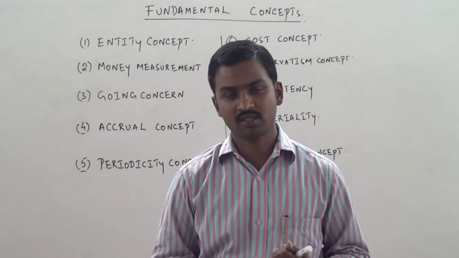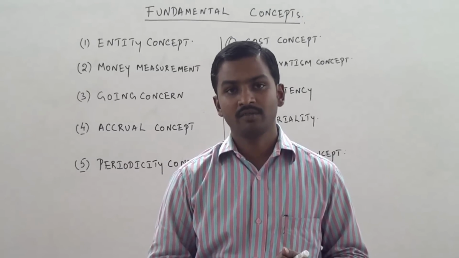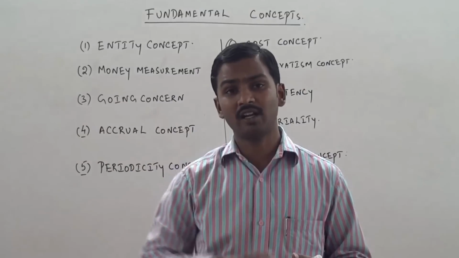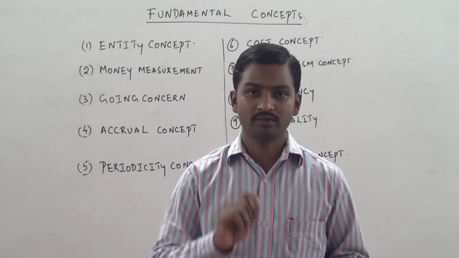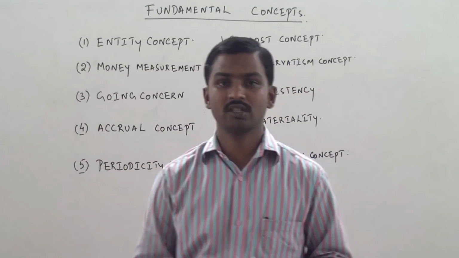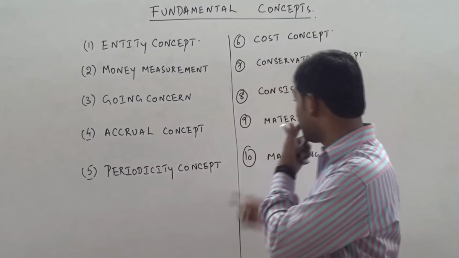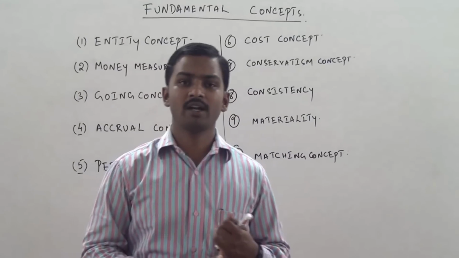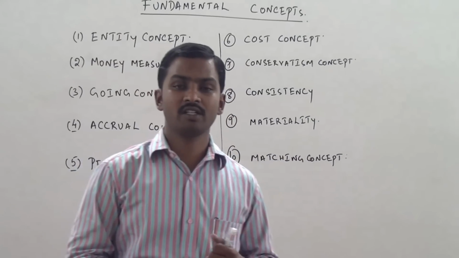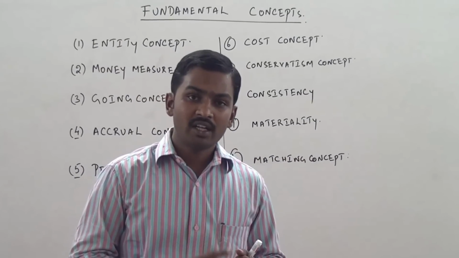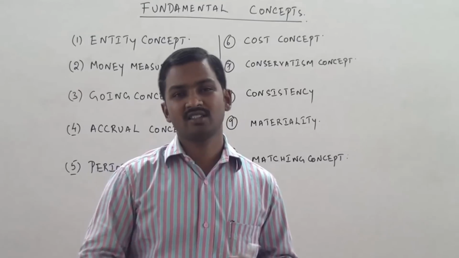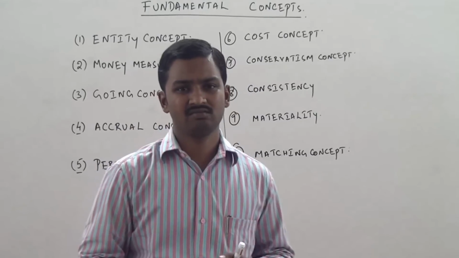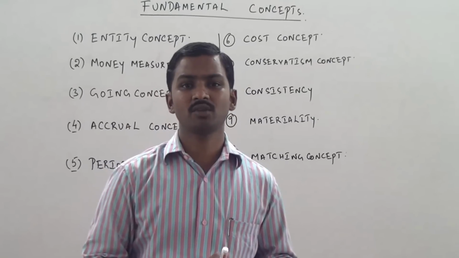All expected losses and liabilities which are estimated, where you can estimate the value of the losses, you have to record in the books of accounts. That is called the conservatism concept. Examples of conservatism concept: provision for bad and doubtful debts, maintaining provision for discount on debtors, and depreciating an asset.